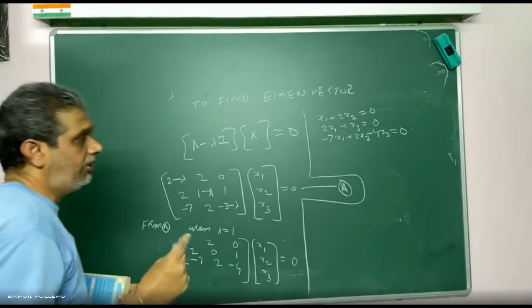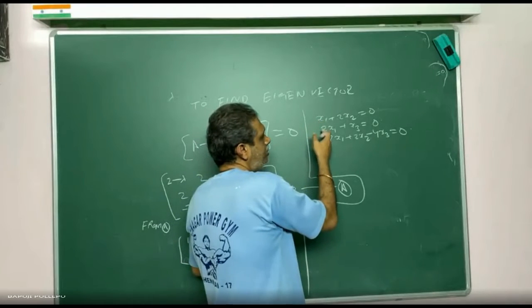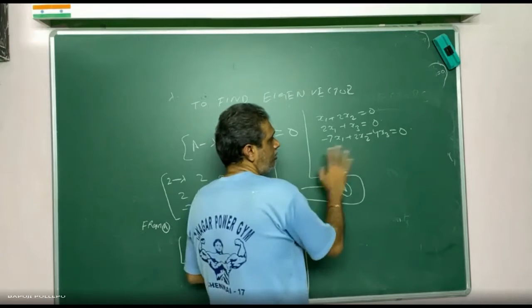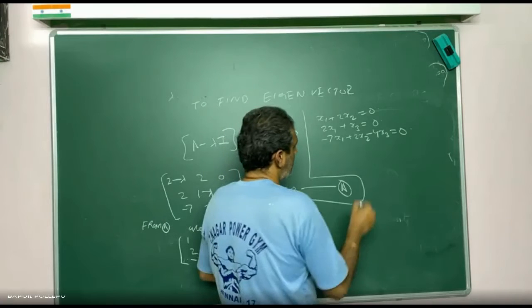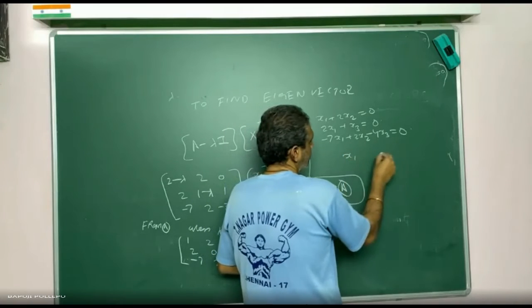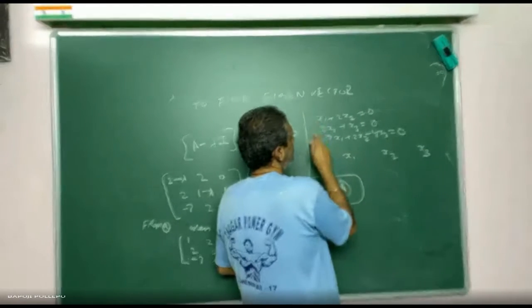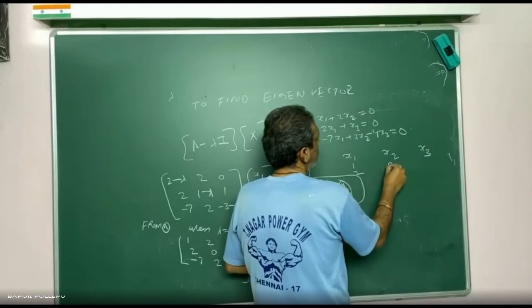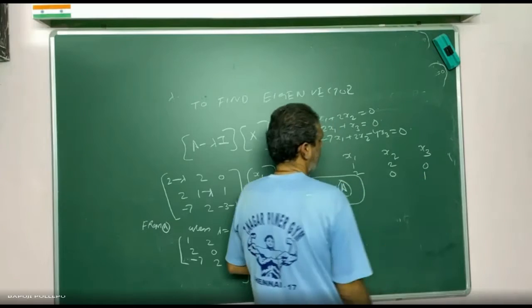Now, one thing you can remember while doing this. Suppose this equation is equal to this equation, any 2 equations the same, don't take them, because you will get 0, 0. If you can take 2 different equations, then you can write the coefficients. Always write x1, x2, x3. The x1 coefficient is 1, 2. The x2 coefficient is 2, 0. Here there is no x2, then this is 0, 1. Agree?